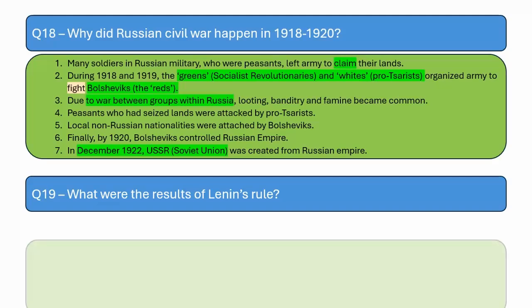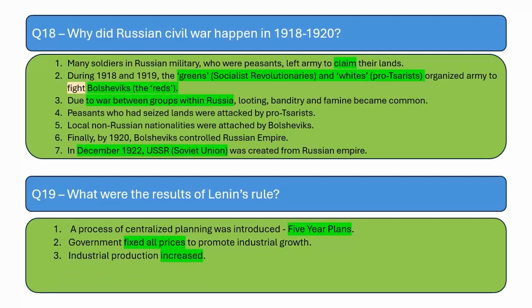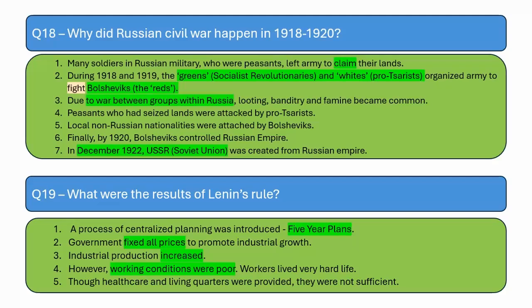What were the results of Lenin's rule? Because of Lenin's rule, there was a process of centralized planning which gave five-year plans. Government fixed all prices of goods and grains to promote industrial growth. Industrial production increased. However, working conditions were still poor and workers lived a very hard life. The healthcare and living quarters were provided, but they were not sufficient.